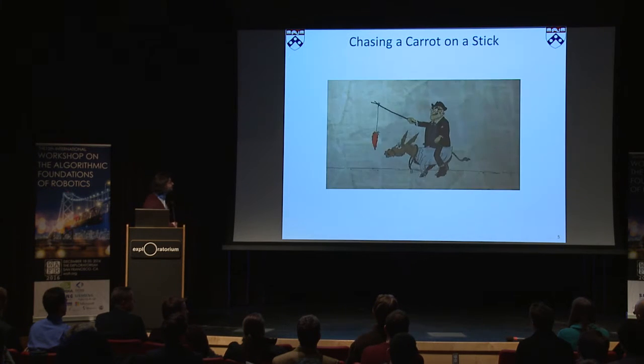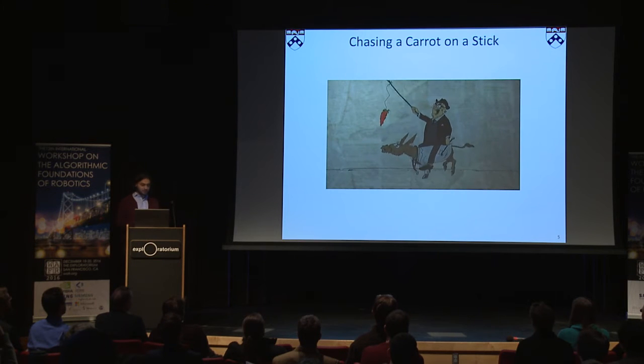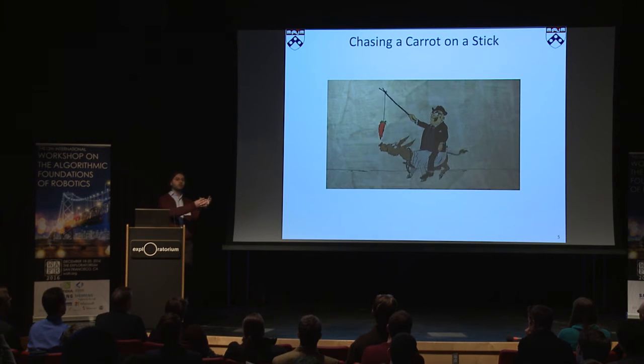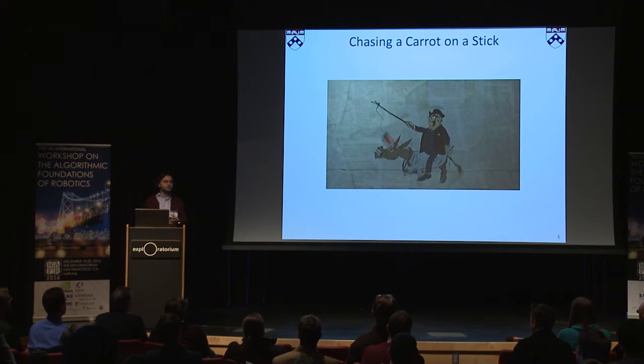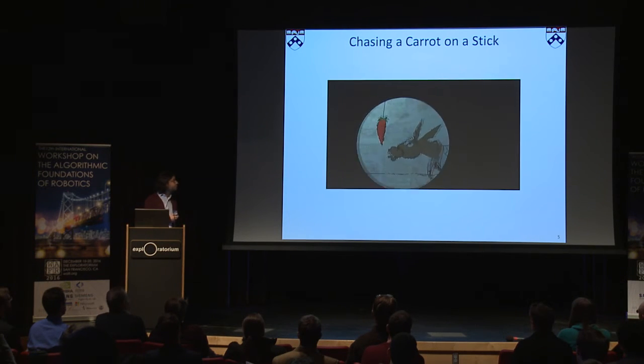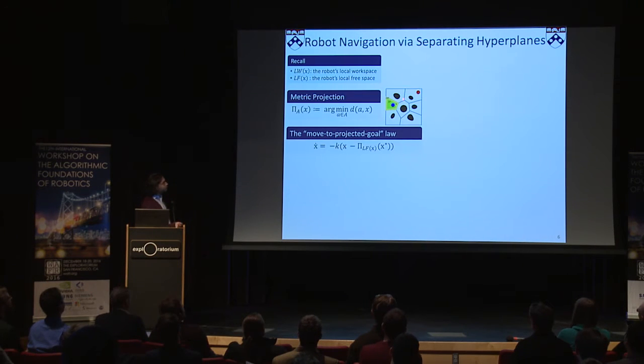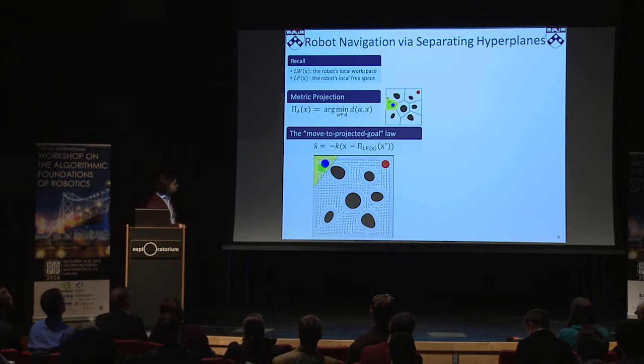Inspired by the idea of chasing a carrot on a stick, instead of directly giving our robot the global goal, we want to specify a continuously varying goal such that we hope to solve the global navigation problem. Here, we use the local free space as our stick and place the carrot on the closest point of the local free space to the goal, and we tell the robot to continue to follow this local projected goal.